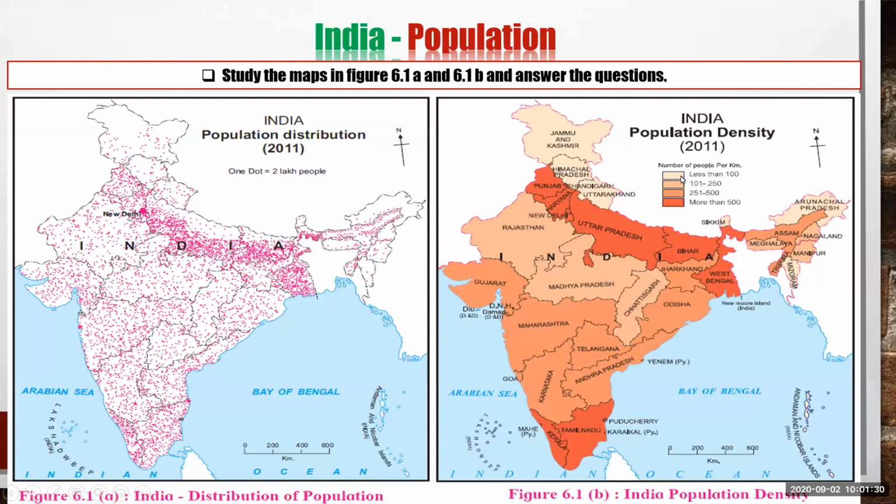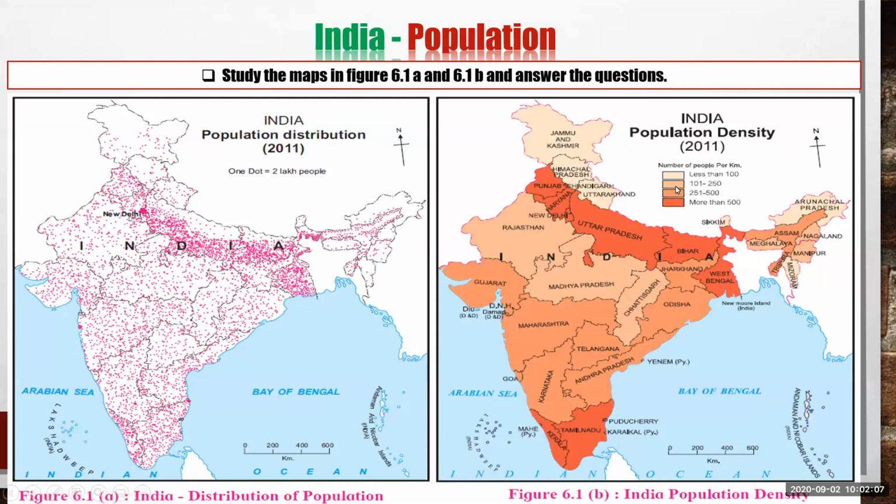The first color is a very light color, and it shows that less than 100 people are living in the area in this light shade. We can find with the help of this color Jammu and Kashmir, Himachal Pradesh, Uttarakhand, then Sikkim, Arunachal Pradesh, Mizoram. These states have a very low population density, which is less than 100 per square kilometer.